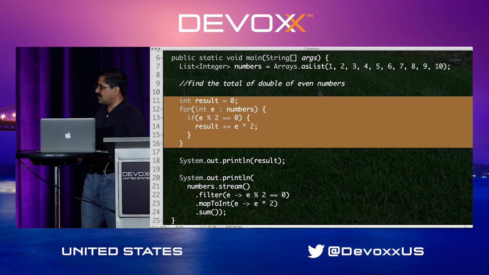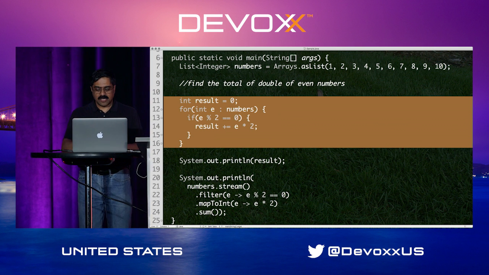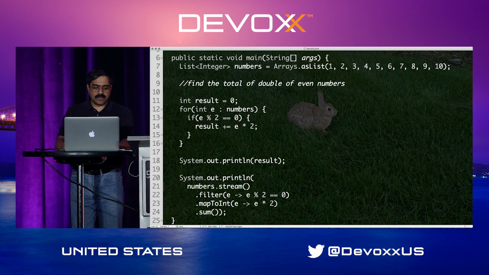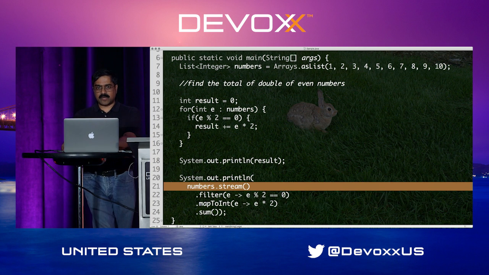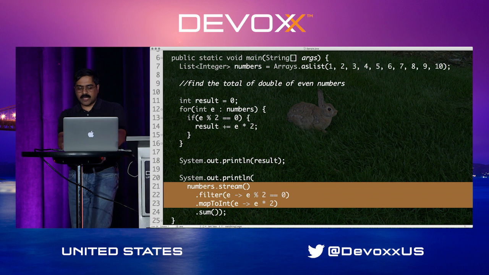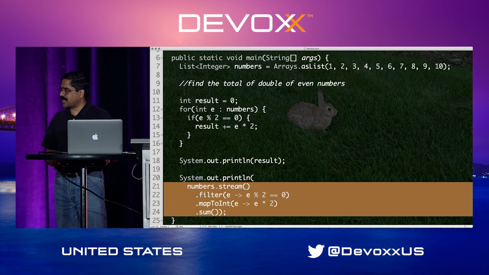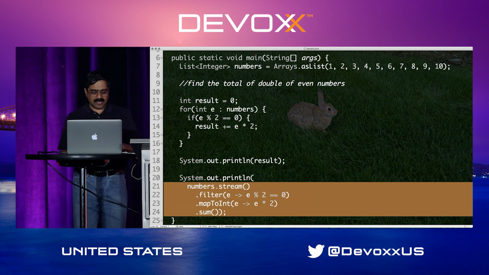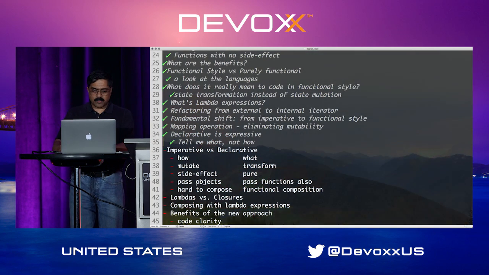On the other hand, the functional style feels like you're talking to a responsible adult. That is one of the biggest benefits you get out of this: a very nice way to transform. So given a collection of numbers, get me the collection which is only even numbers, double the values and total, so the code begins to read like a problem statement. It removes the accidental complexity that usually is inherent in code. That's one of the biggest benefits you get.